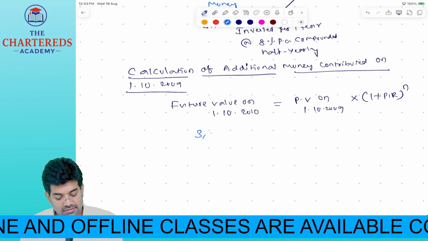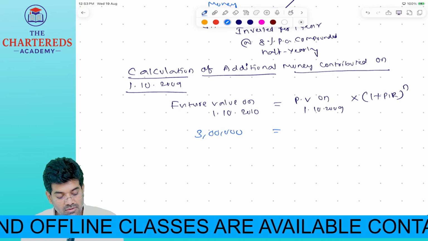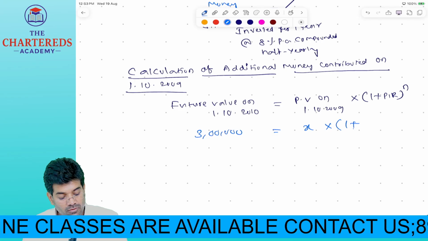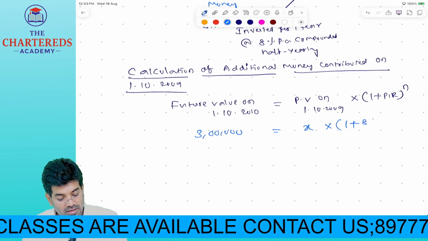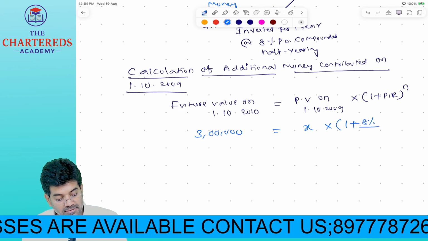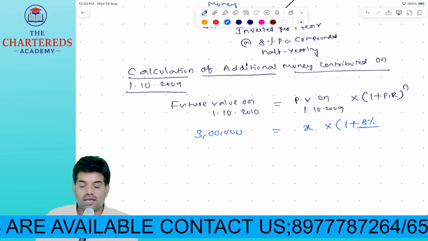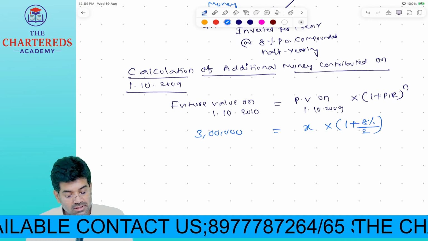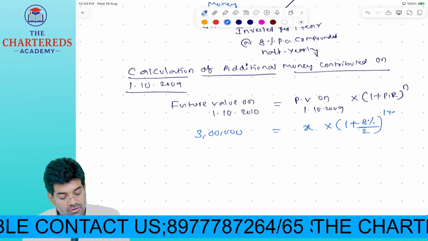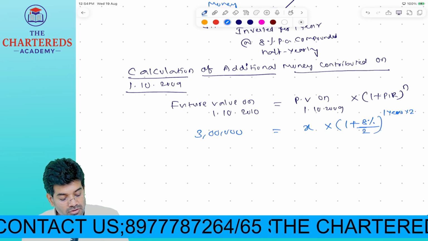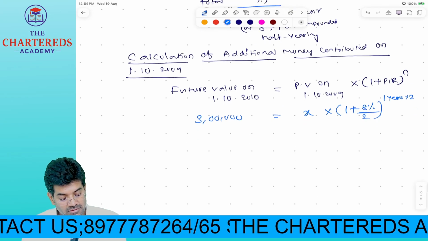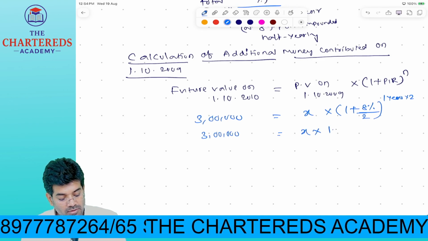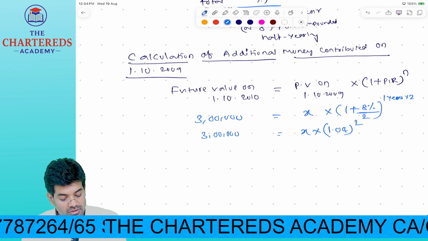So this 3 lakhs he gave is equal to this, say x, into 1 plus 8% divided by how many times compounding will happen in a year? 2 times. Okay, 1 year into 2 times. 3 lakhs is equal to x into 1.04 whole power 2.